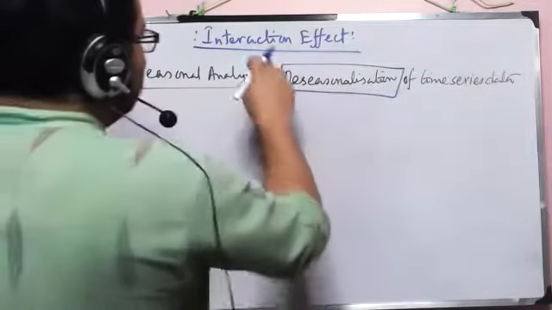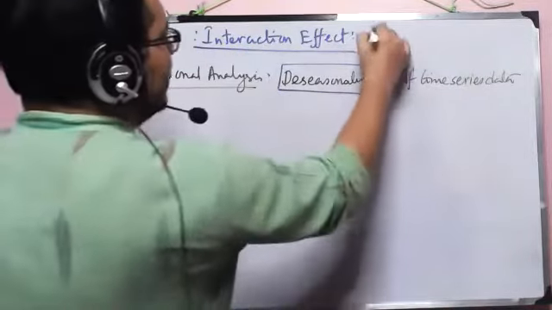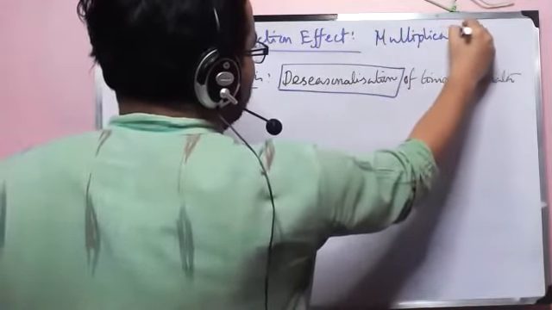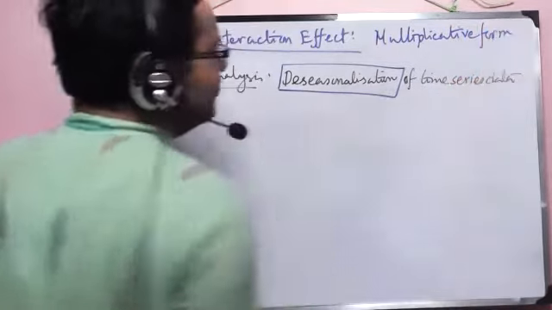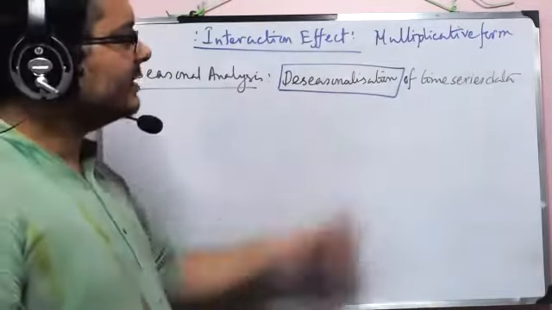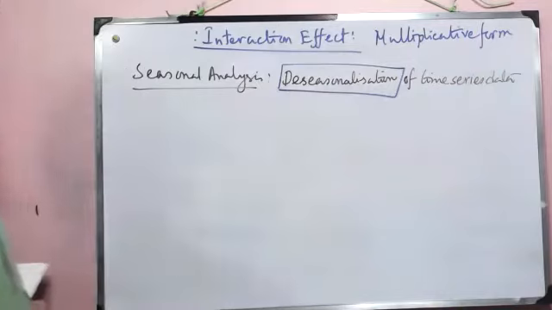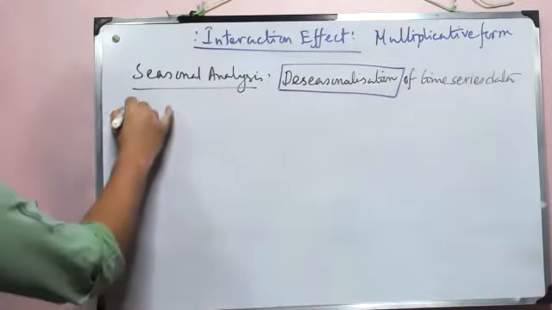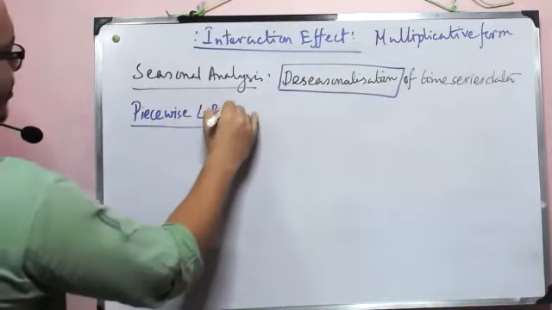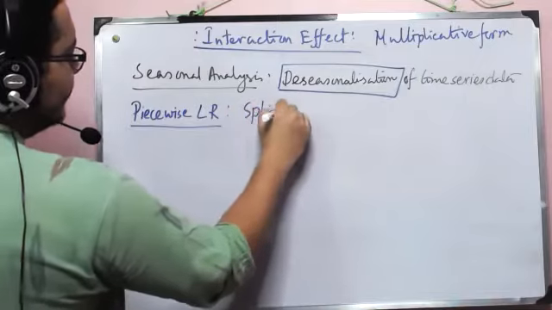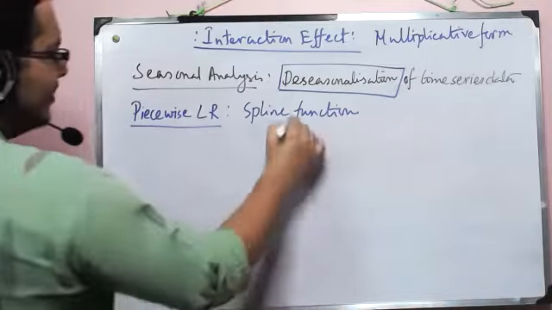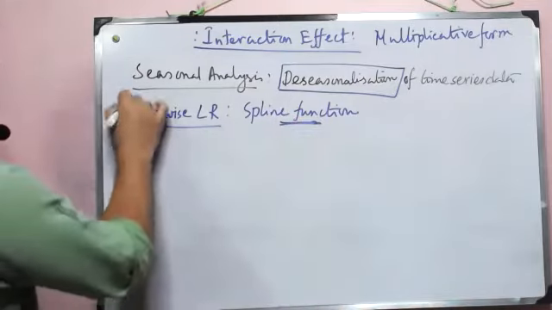And in case of interaction effect, we already talked about the multiplicative form, which is also the interaction form. And in one big regression model, we saw how that works for us. And then the third is piecewise linear regression. This is very interesting. It is also called the use of something called a spline function. Now, basically, this term itself doesn't tell anything at all. But piecewise linear regression tells a lot of things.